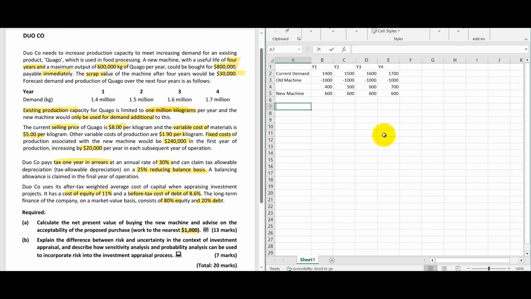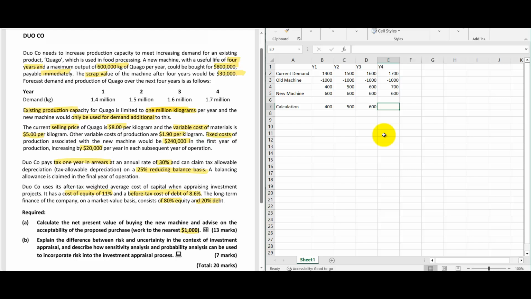For the calculation purpose, we have to take 400 kilos in the first year, even though the new machine can produce 600 kilos. We have a demand of only 400, so we have to take 400. Second year also the same. Even though we can produce 600, we have to take only 500 because our demand is 500. Third year, 600 and 600, it is matching.